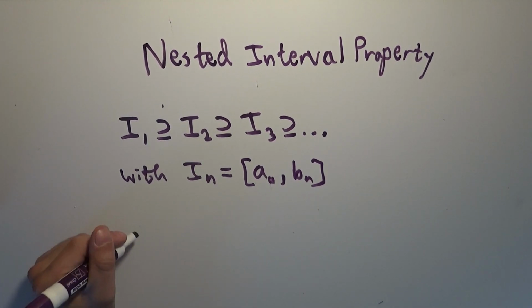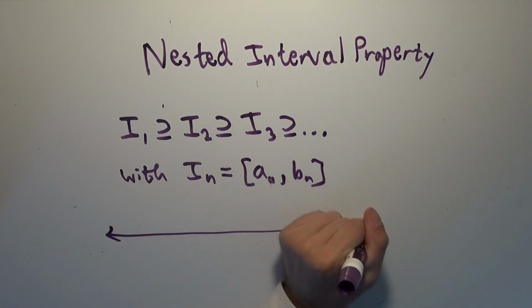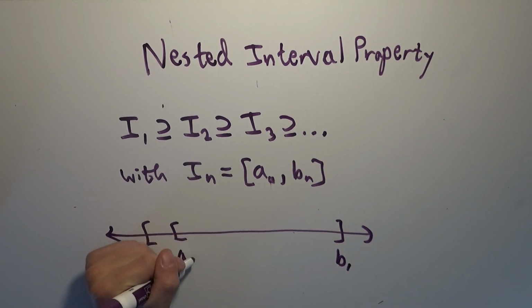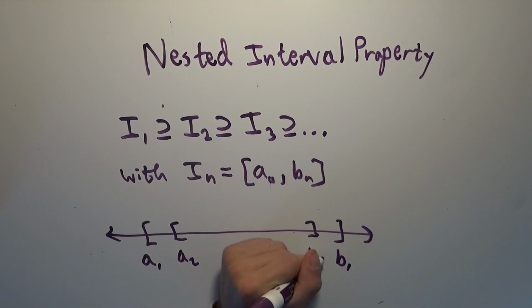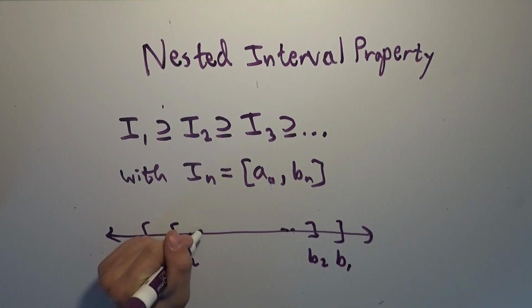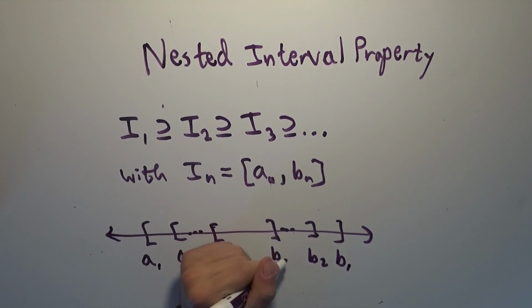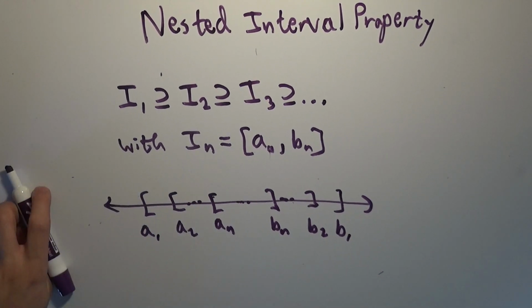So an example of what this might look like is we have the real number line, and we have A1, B1, A2, B2, all the way down to An, Bn, and then of course they keep going forever and ever. So they're nested intervals. That's the thing.